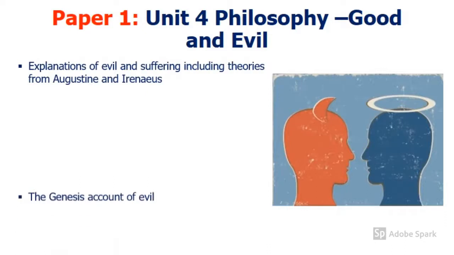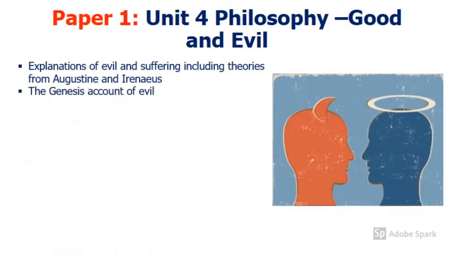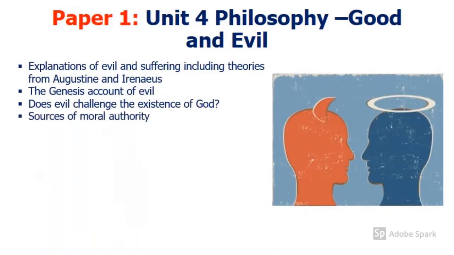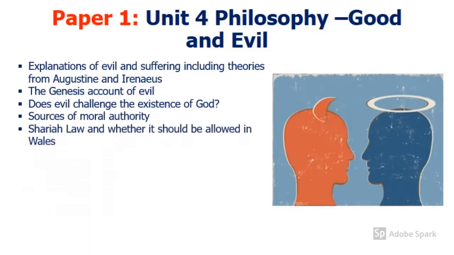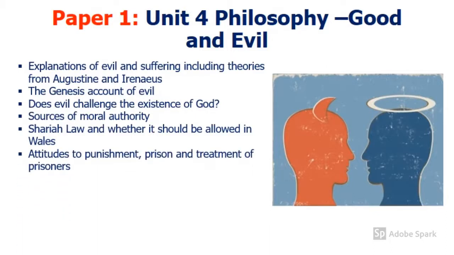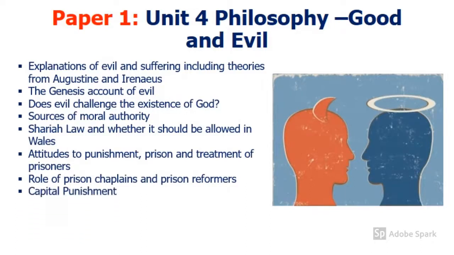Finally, the fourth unit on paper 1 is another philosophy unit of good and evil. That includes the explanations of evil and suffering, such as those from Genesis, Augustine and Irenaeus. We also look at whether evil challenges the existence of God. This also includes sources of moral authority and questions regarding Sharia law and whether that should be allowed in Wales. Finally, it finishes with attitudes to punishment, prison, war and pacifism and forgiveness.